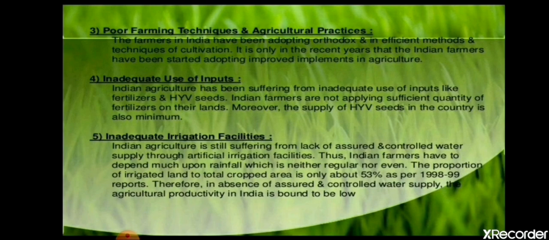There are many reasons. Sometimes the farmers' crops get destroyed by insects or pests, and they do not have enough money to put insecticides, pesticides or fertilizers in the field. This is also a reason that Indian agricultural production suffers. There is also inadequate irrigation facility: places that do not have rivers nearby, or do not get much rainfall, suffer due to inadequate irrigation facilities.